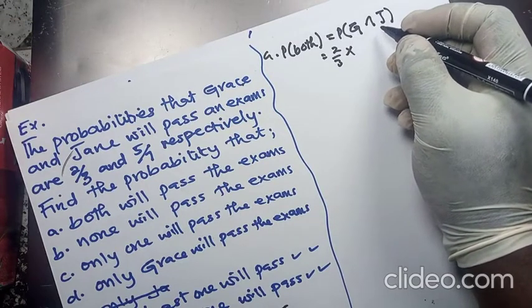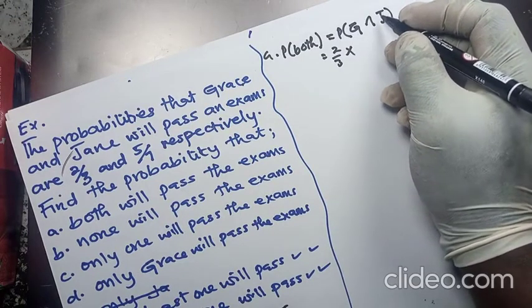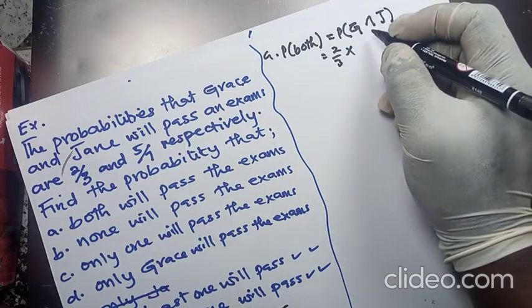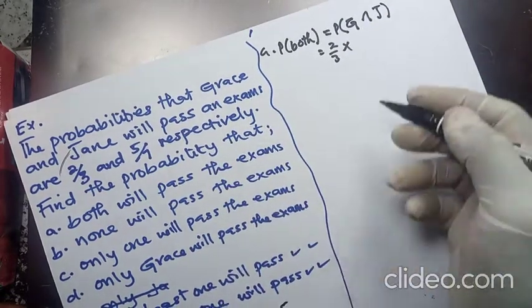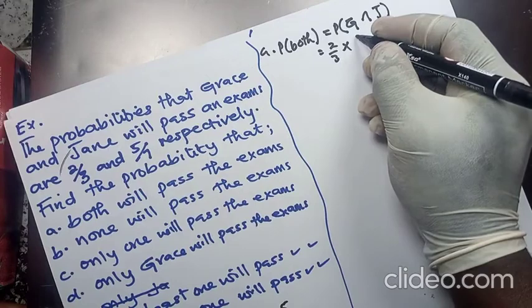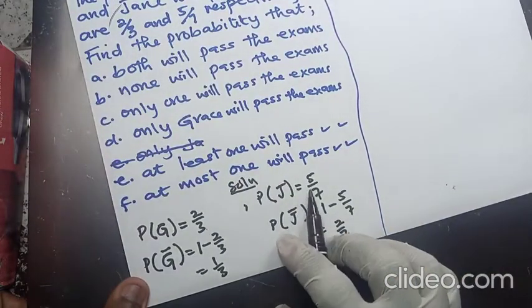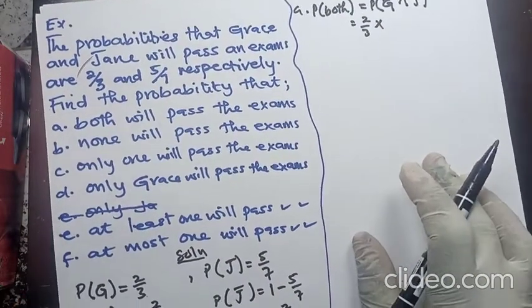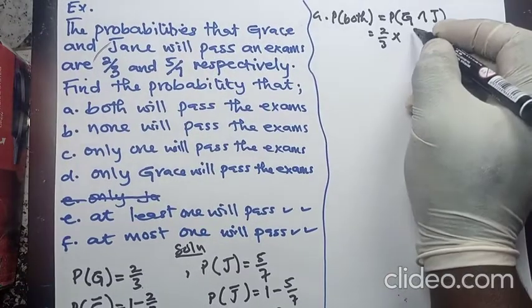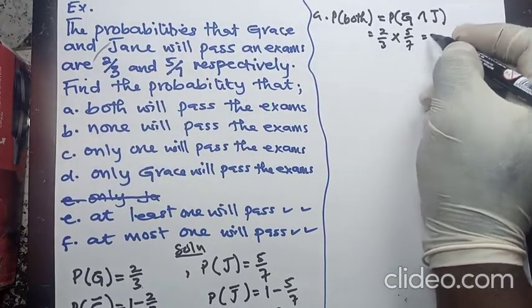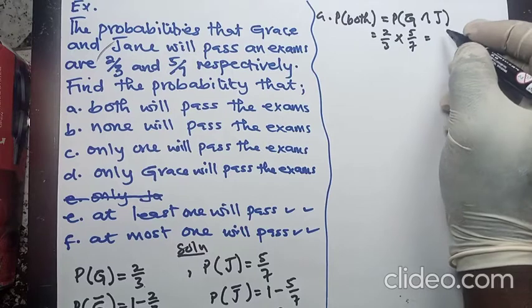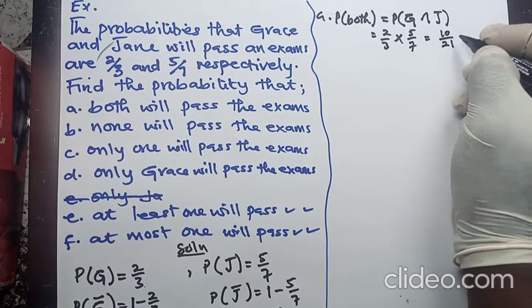As I said, and means what? Times. The probability that Jane will pass is what? 5 on 7. So that will be 5 on 7. You multiply and we'll be getting 10 on 21. Alright.